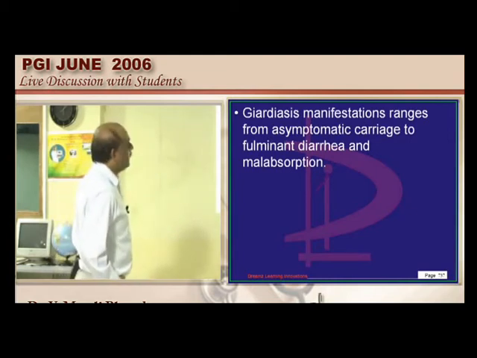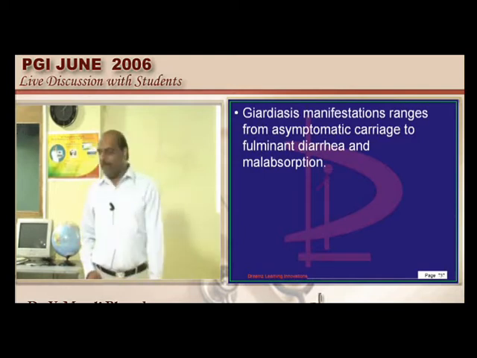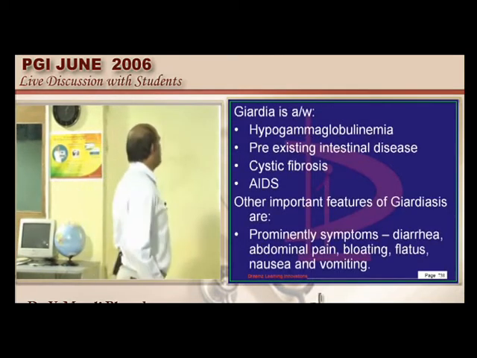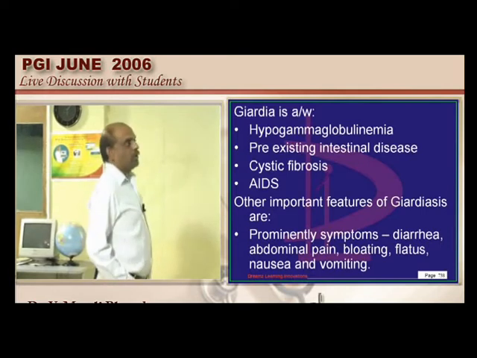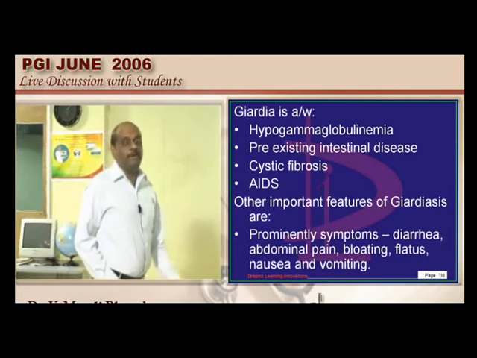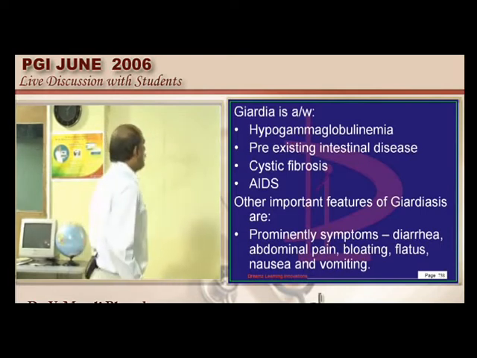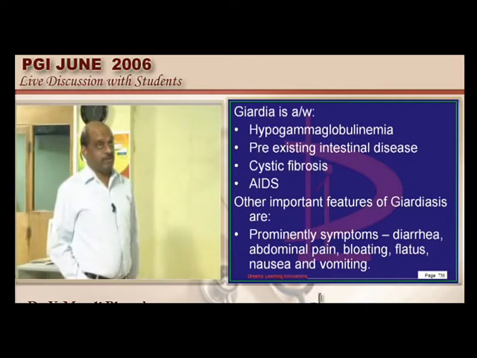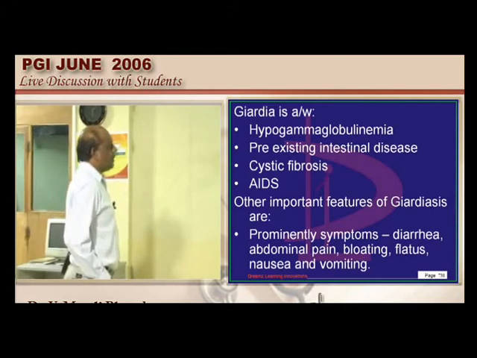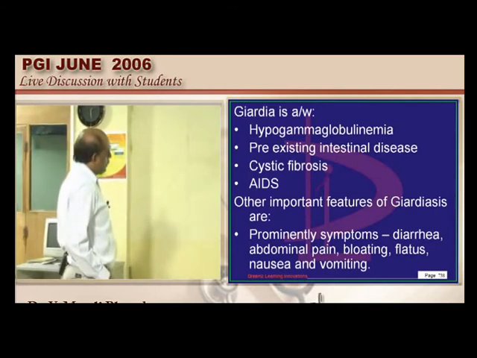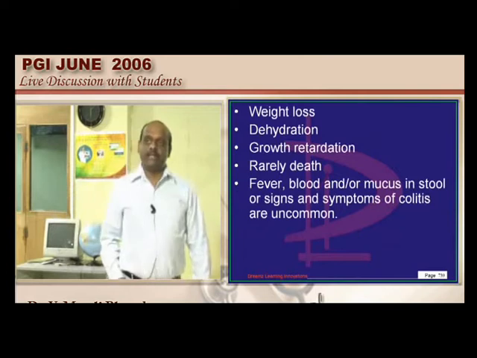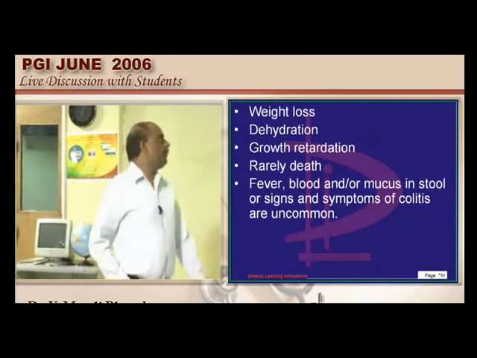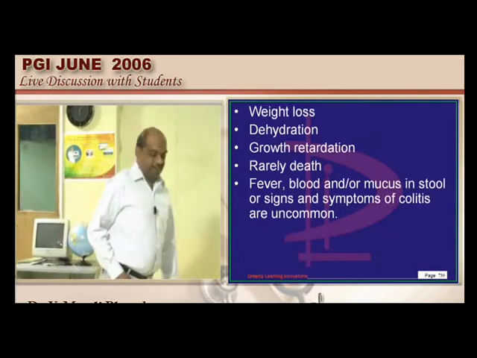Okay. Then what are the other reasons you want to remember giardia? It is typically common in those who have hypogammaglobulinemia, and also those who have an intestinal disease, cystic fibrosis, HIV positive individuals also it is more common. It can cause diarrhea, abdominal pain, weight loss, growth retardation, etc. That is the reason we want to remember giardiasis.